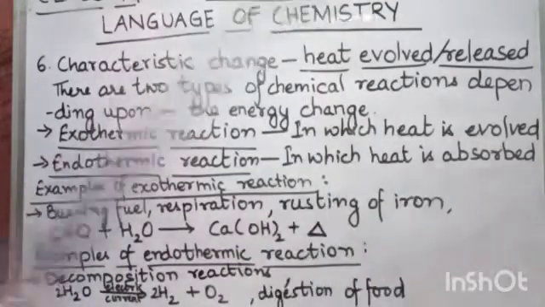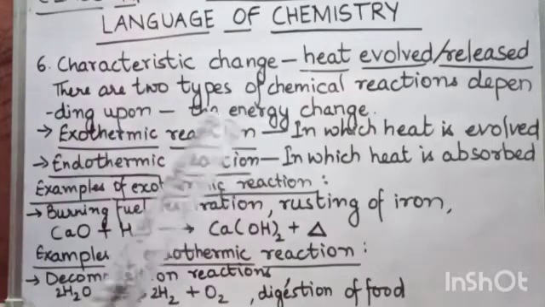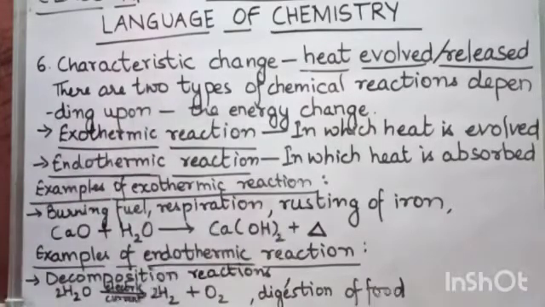Products, you know, are the substances that are on the right hand side. Endothermic reactions are mostly observed in decomposition reactions, and here water, when it is passed through electric current, decomposes or breaks down into hydrogen and oxygen.